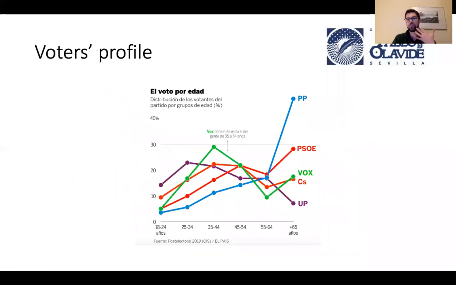So if we talk about the voters' profile, we can obviously use different cleavages. We can understand it through different dimensions. If we talk about age, older voters will traditionally vote for traditional parties. If we see how people over the age of 65 vote, in their majority they vote for PSOE and PP. Very few of them will vote for Podemos. Younger people will vote for newer parties. That's where PSOE and PP, who are the largest parties, score worse.